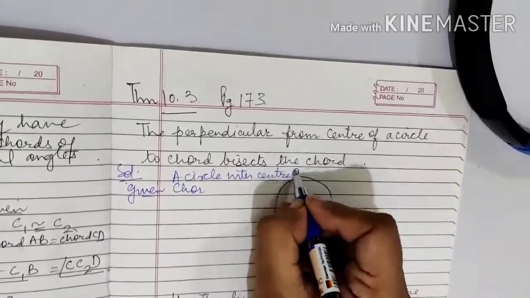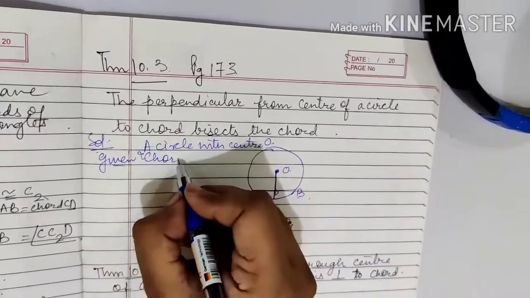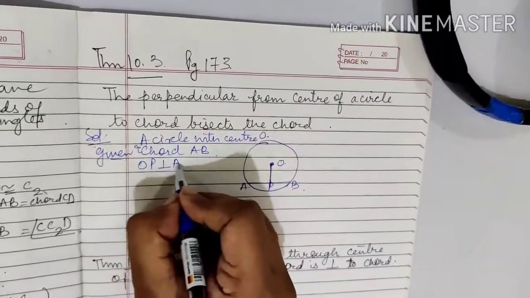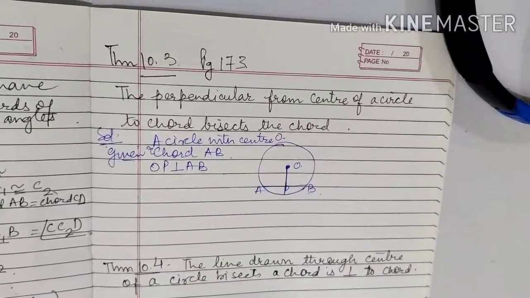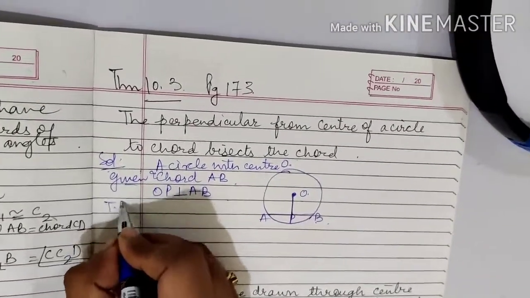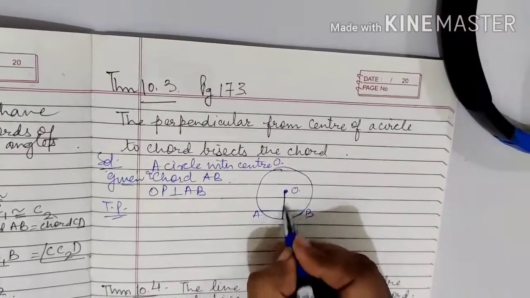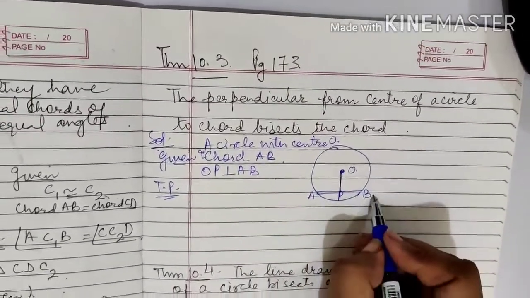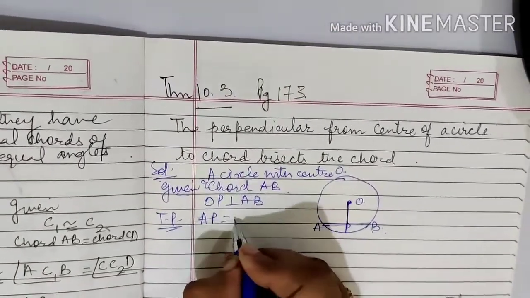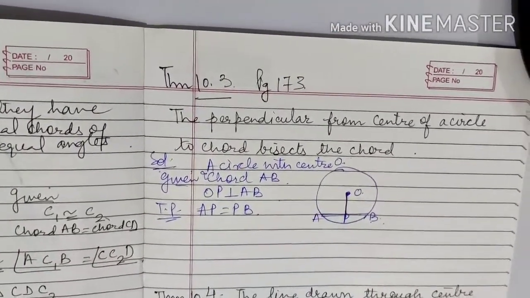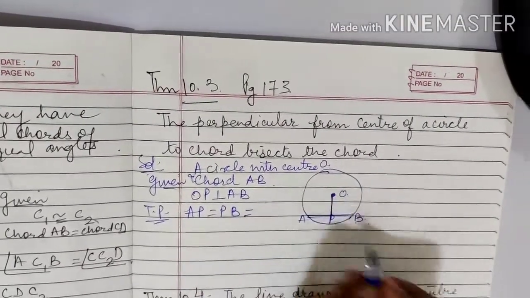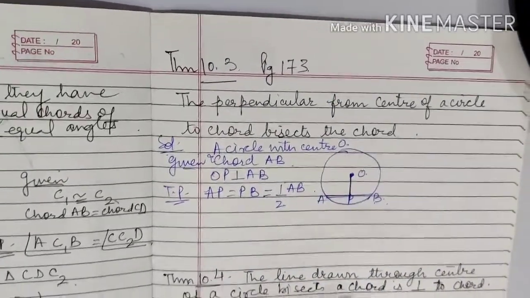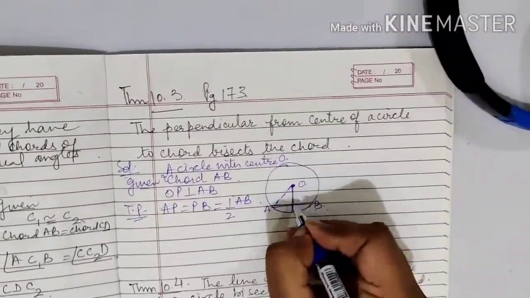A circle with center O and a chord AB. What else is given? It is given that OP is perpendicular to AB. Now what is to be proved? To prove that this perpendicular bisects the chord. What do you mean by bisect? Dividing the chord in two equal parts, that is AP is equal to PB, which is equal to half of AB. Now before proving, let us draw construction.